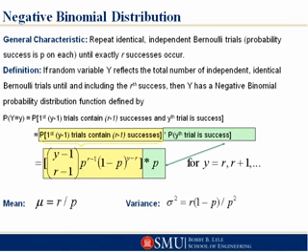Well, that's Y minus 1 choose R minus 1. So going back to the 10 example, if Y minus 1 is 9 and R minus 1 is 4, then 9 choose 4 are all the different ways that I could get it. I got 9 trials, and in that mix I had 4 successes.